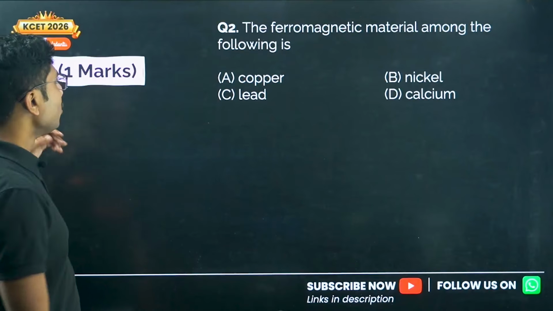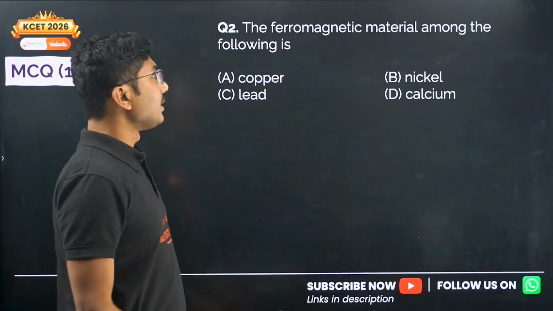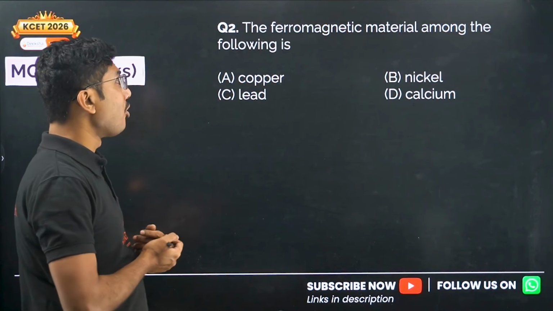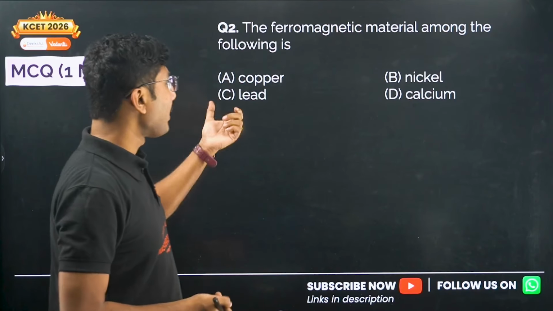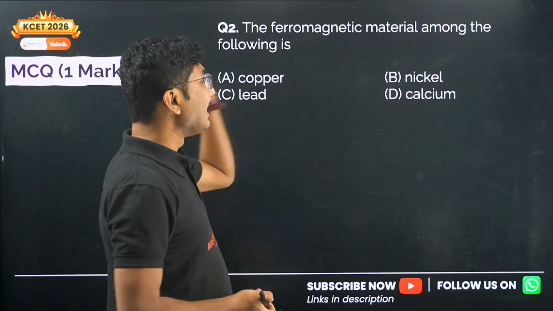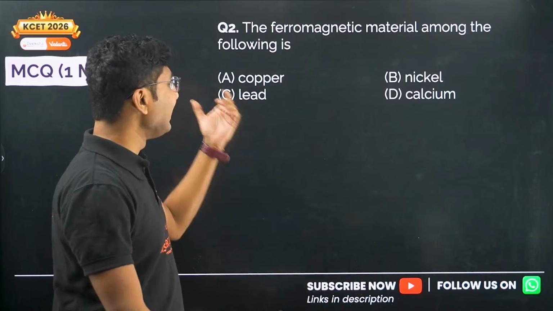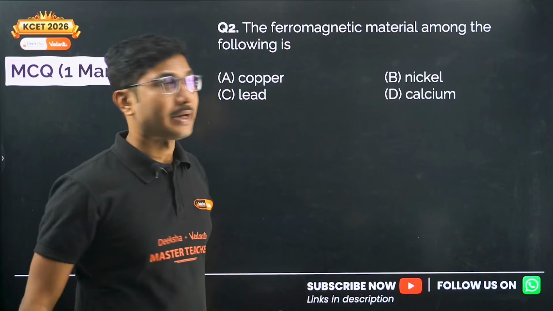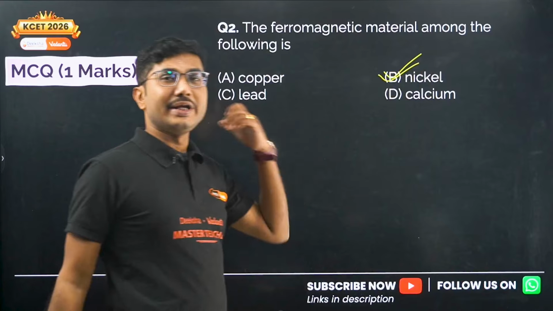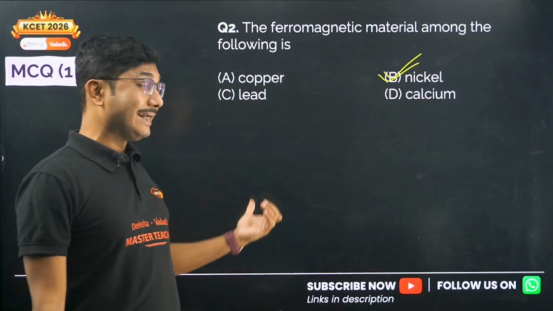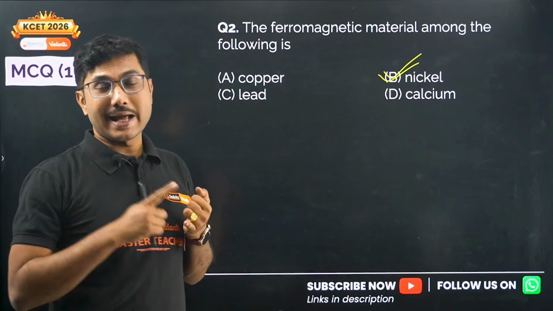Right, now let's move on to question number 2. The ferromagnetic material among the following is, so you have to find the ferromagnetic material. Copper is not a ferromagnetic material, nickel is a ferromagnetic material, lead and calcium are also not ferromagnetic materials, only nickel is a ferromagnetic material. So remember 3 metals: copper, iron and cobalt.